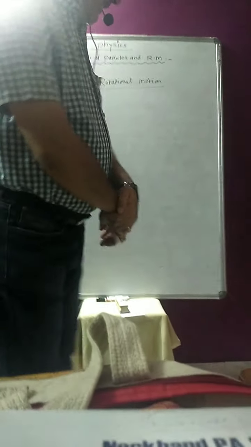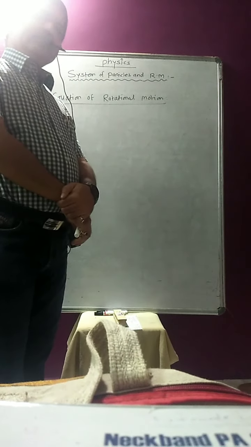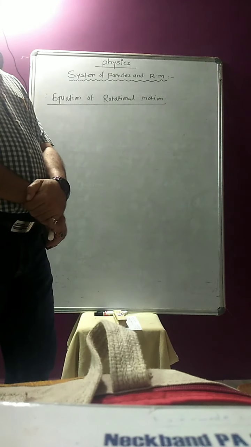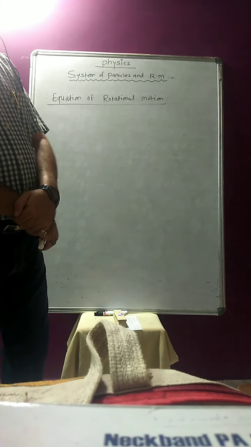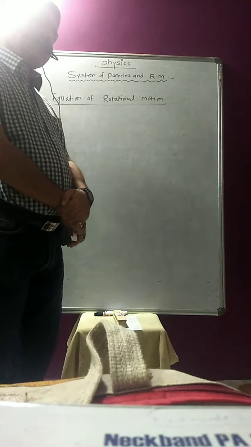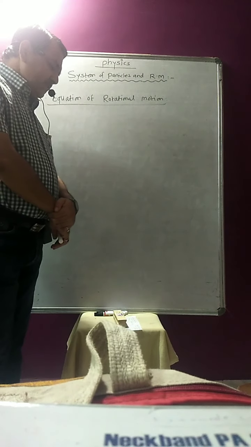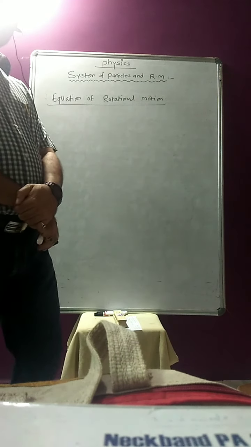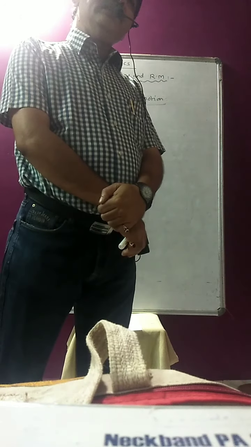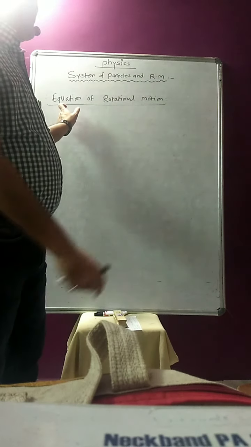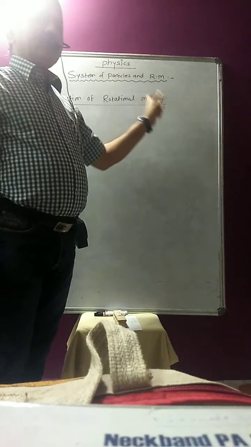In completing the equilibrium of rigid bodies, there are two types of equilibrium: translational equilibrium and rotational equilibrium. Translational equilibrium is again of two types: static and dynamic equilibrium. Now we can continue to the next point, that is the equation of rotational motion.